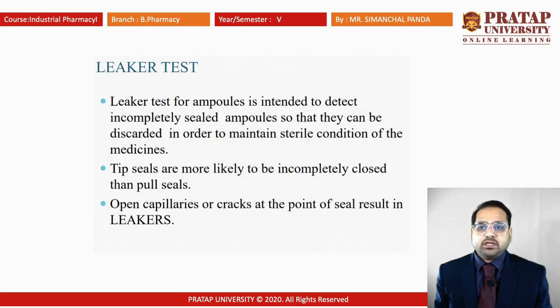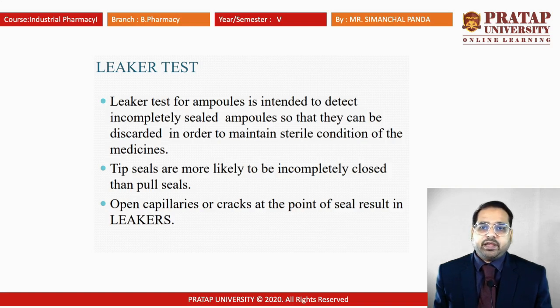Next one is known as the leaker test. Generally, for the containers used, two types of packaging are used. One is known as the ampule, the second one is known as the vial. Generally ampules are meant for single use, whereas the other one is used for multiple use. For ampules, we should know that they should not have any type of leakage.